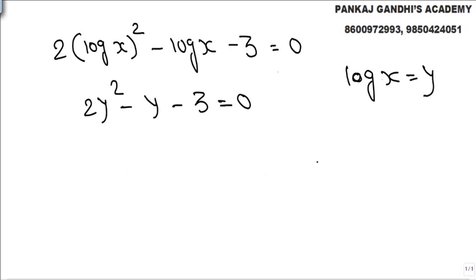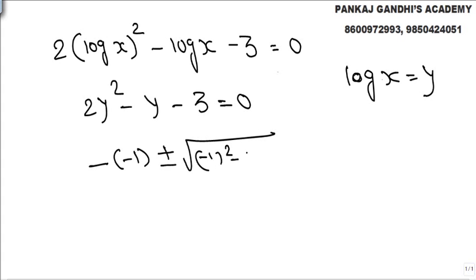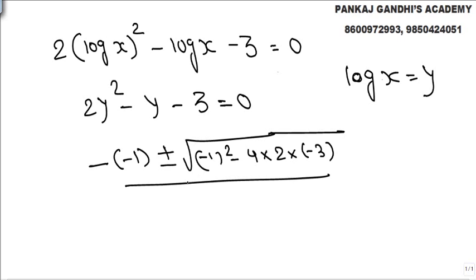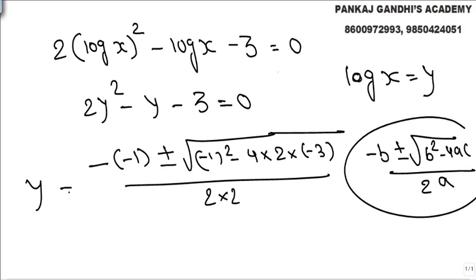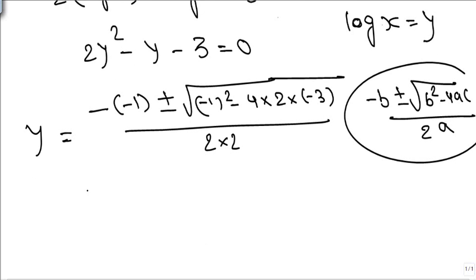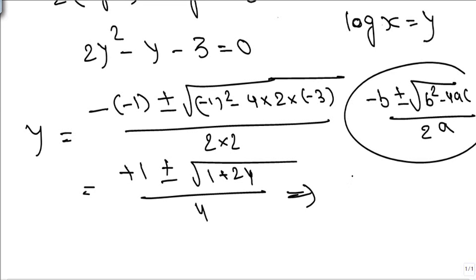Now how we solve it is, we all know minus b plus minus under root of b square minus 4ac upon 2a, what will come, 2 into 2. This is the formula for finding roots. So y value is nothing but 1 plus minus under root of 1 plus 24 upon 4, so that is 1 plus or minus under root of 25 upon 4.